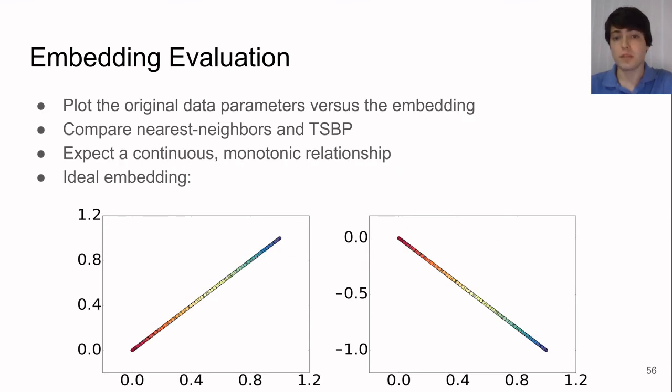Because this is a one-dimensional manifold, we simply plot the original parameter used to generate the data versus the embedding parameter, and we expect a continuous monotonic relationship. The ideal embedding shown below is simply a linear relationship.